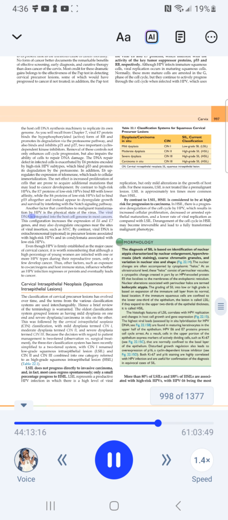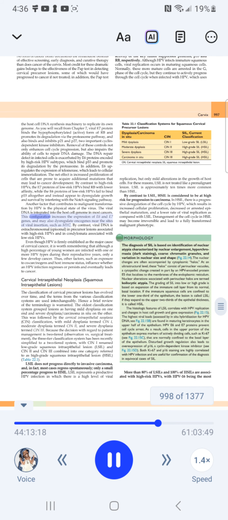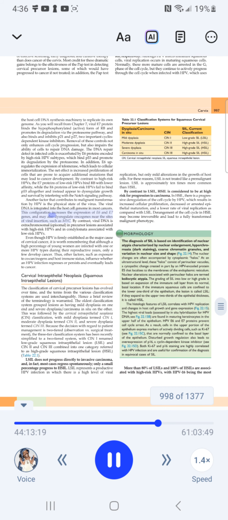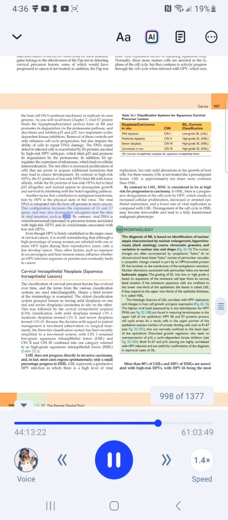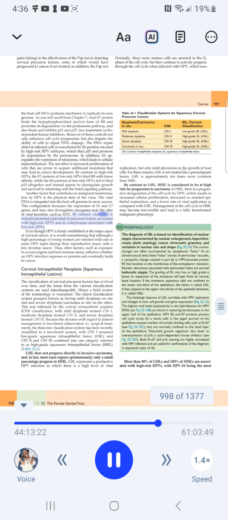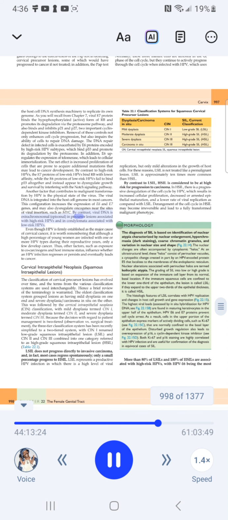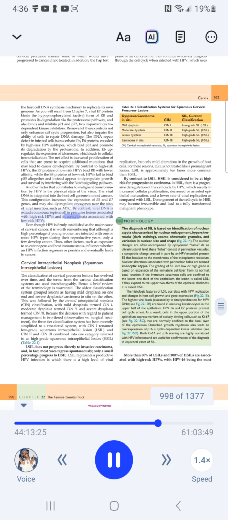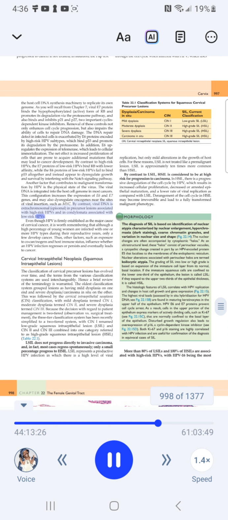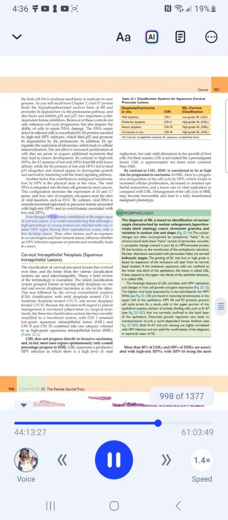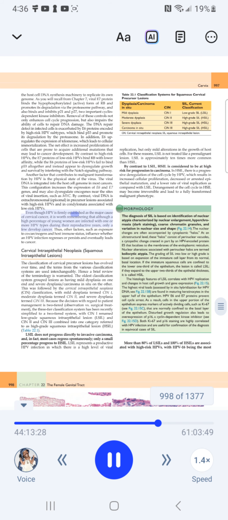The viral DNA is integrated into the host cell genome in most cancers. This configuration increases the expression of E6 and E7 genes, and may also dysregulate oncogenes near the sites of viral insertion, such as MYC. By contrast, viral DNA is extrachromosomal, or episomal, in precursor lesions associated with high-risk HPVs and in condylomata associated with low-risk HPVs. Even though HPV is firmly established as the major cause of cervical cancer,